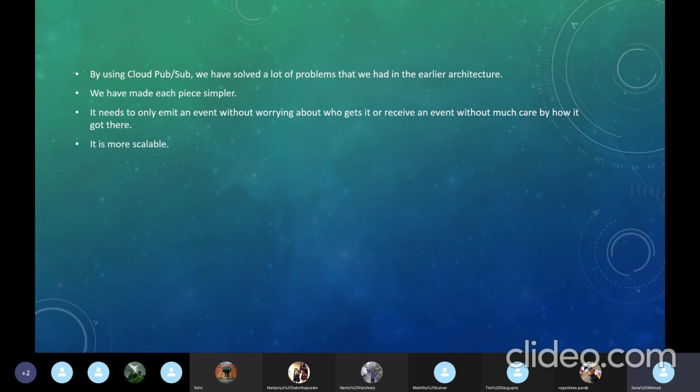It is more scalable. We saw that even if we introduced a new packaging service there, it's going to be handled in the PubSub. It would reduce dependencies, correct? As each microservice is working independently, just sending a message and receiving a message, there are no dependencies with other services.